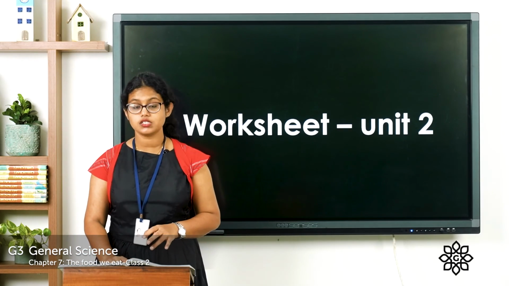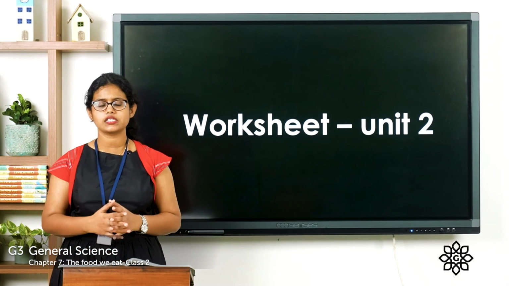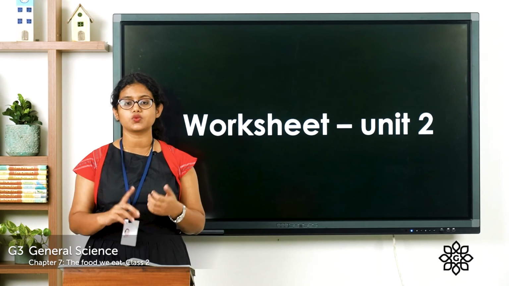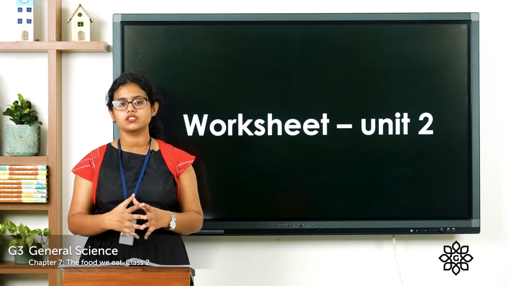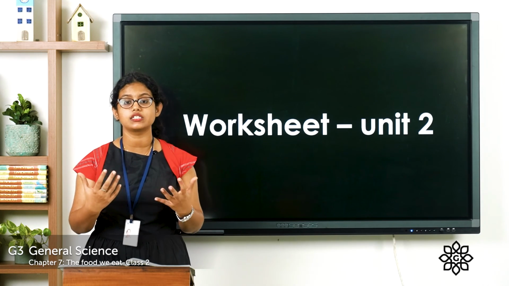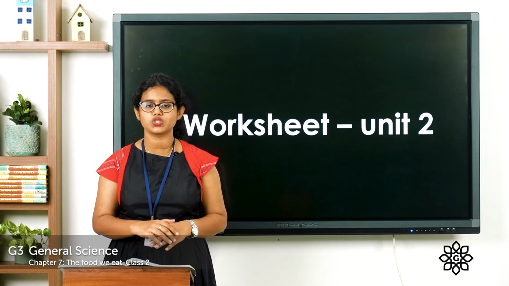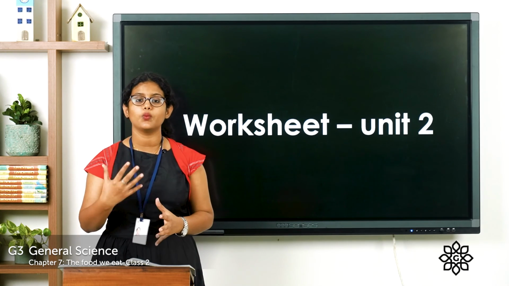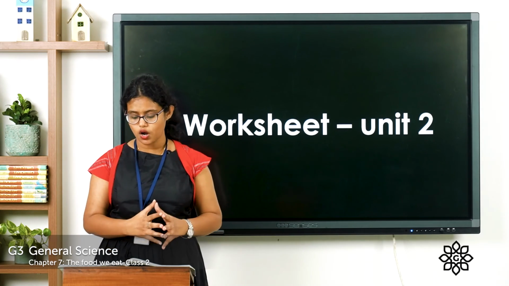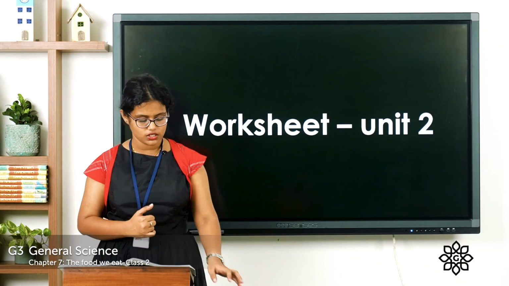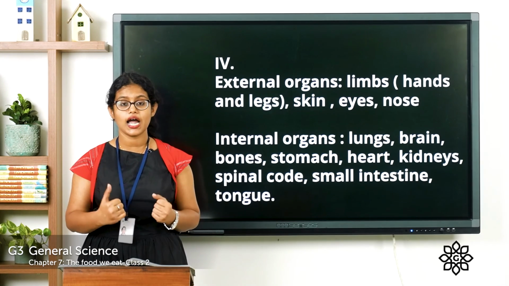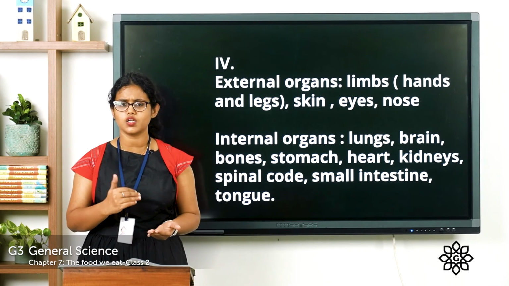Then the next one is group the organs as external and internal organs. So we learnt about organs. We know that we have external organs and internal organs. Organs which are present outside the body, we call it as external organs, and organs which are present inside the body, we call them as internal organs. So let's group the organs as external and internal. So first one, limbs. Limbs means our hands and legs. So are they external or internal?